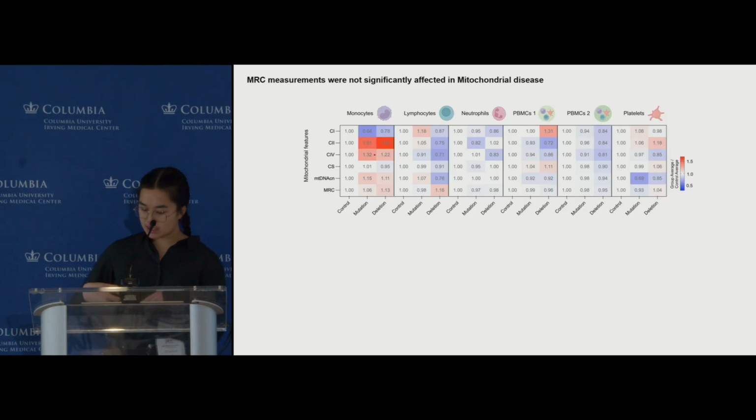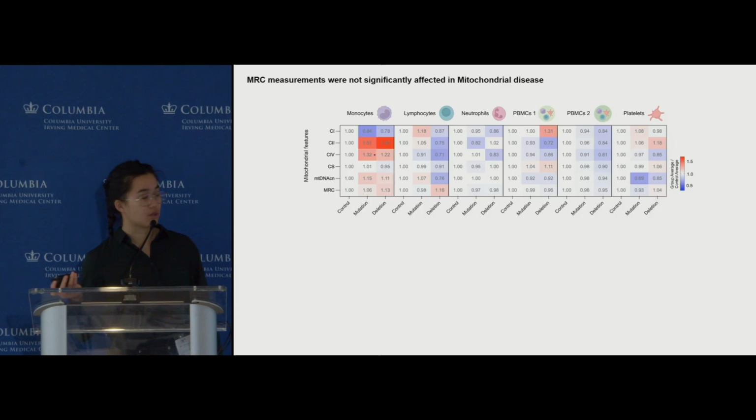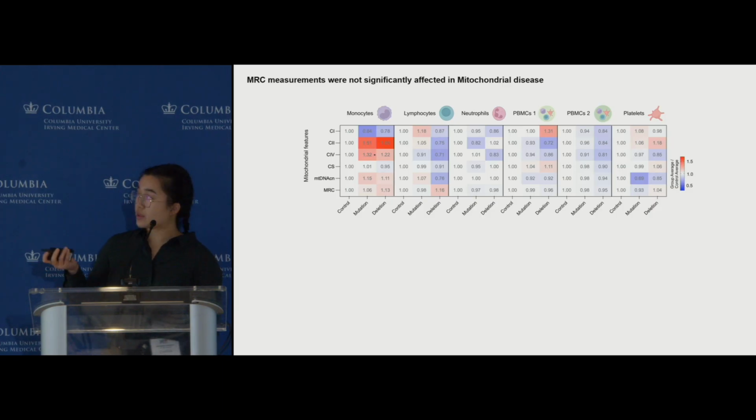So then coming back to mitochondrial disease, we can see that the immune mitochondrial function is not actually significantly affected, which aligns with what Anna was talking about with the max activities before. So this heat map shows the average relative value for each variable and each cell type in mitochondrial disease compared to control, so both the mutation and deletion groups.